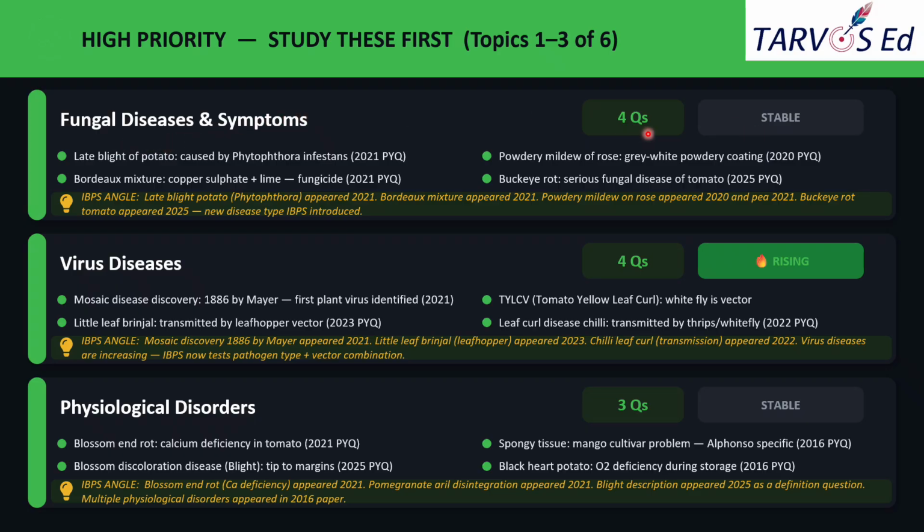4 questions were asked so far from 2013 to 25, and this topic has a stable trend. Okay, the first point is the causal organisms, tested in the 2021 paper: late blight of potato. I would like to tell you that you should study at least the major crops with the major diseases, the scientific names, management and all. Late blight of potato is caused by Phytophthora infestans. This was asked as a direct question in 2021.